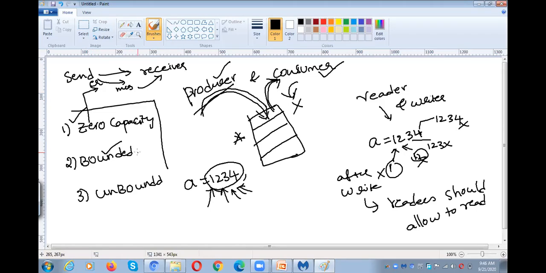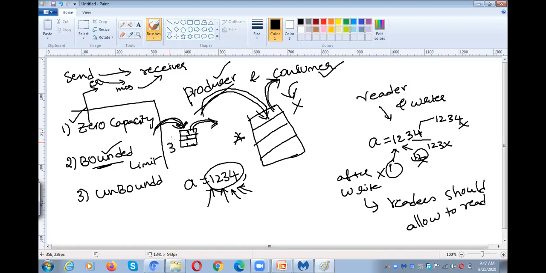What is bounded capacity? For example, in this particular buffer, we can keep 3 messages: 1, 2, 3. The sender will send a message to the buffer and the receiver will receive the message from the buffer. How many messages can the sender send here? There is a limitation. In this example, the buffer capacity is 3. That means the sender can send 3 messages, 1, 2, 3, so that the receiver can receive the messages from the buffer. Bounded means there is a limit to the buffer size.